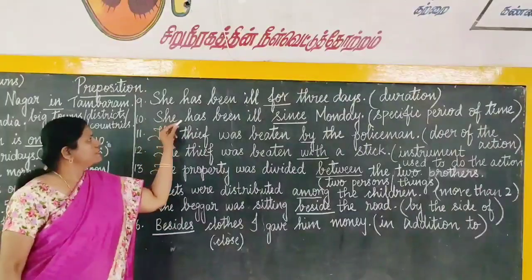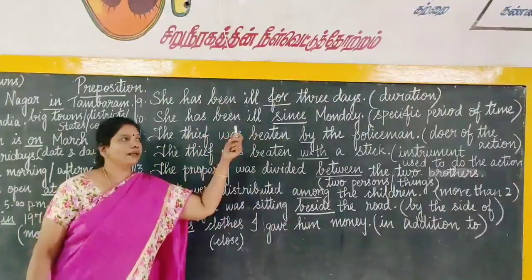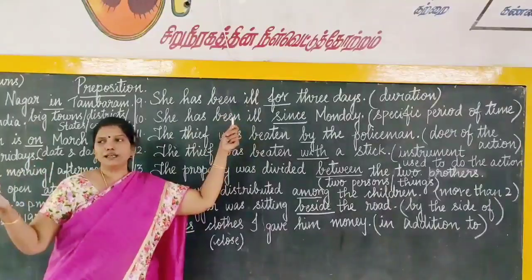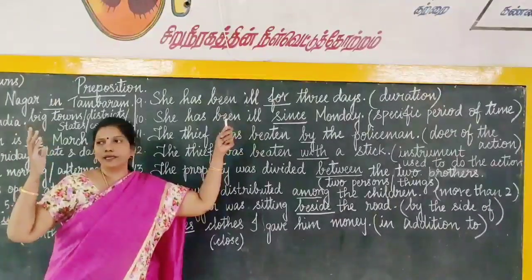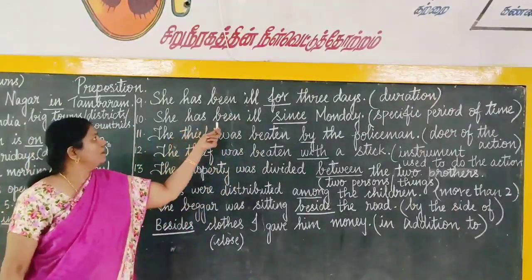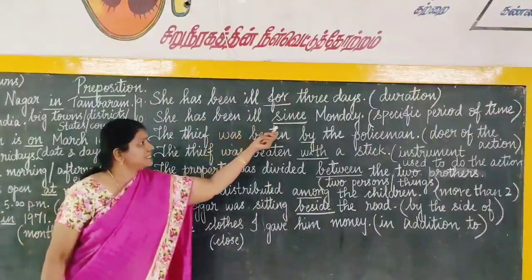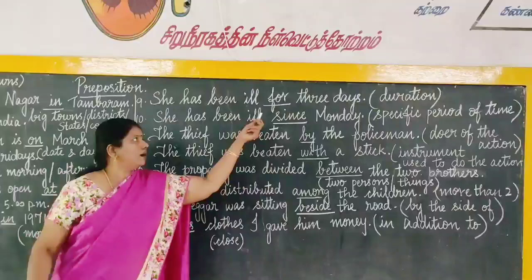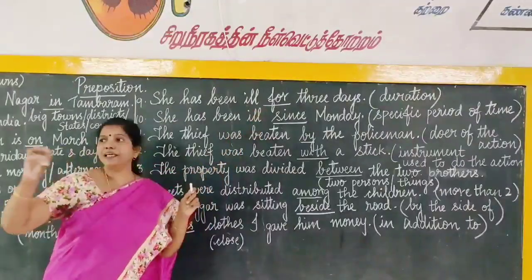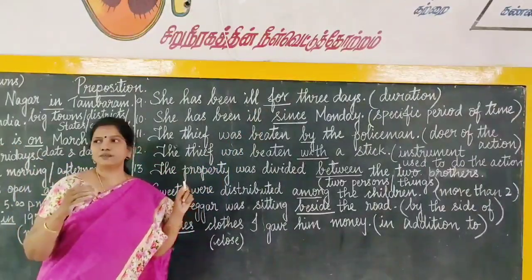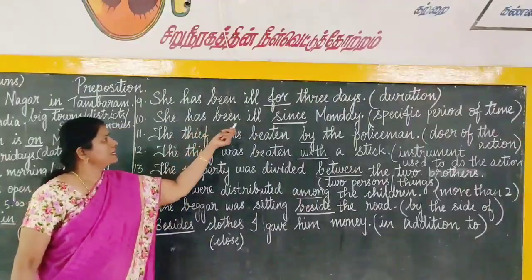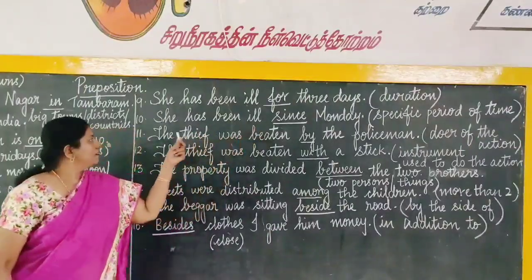Next one, 10th one, she has been ill since Monday. Here, specific point of time. When did she fall ill? On Friday, on Monday. Okay. So, she has been ill since Monday. Since refers to the specific point of time and for is used for a period of time. That is the difference between for and since. Okay. She has been ill since Monday.